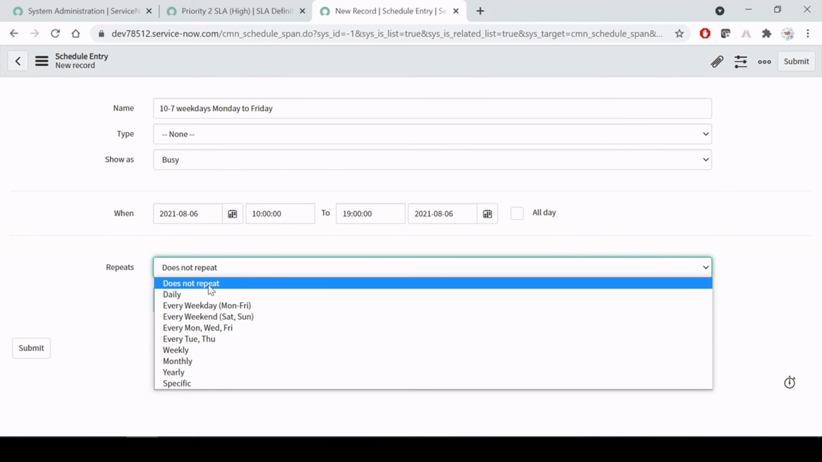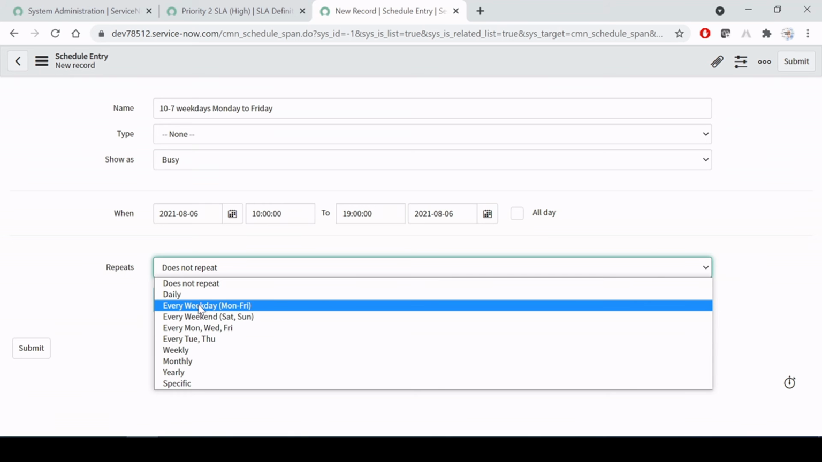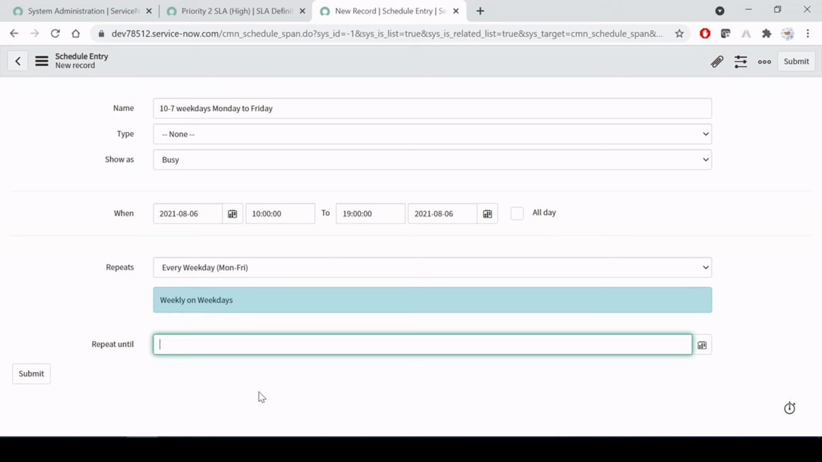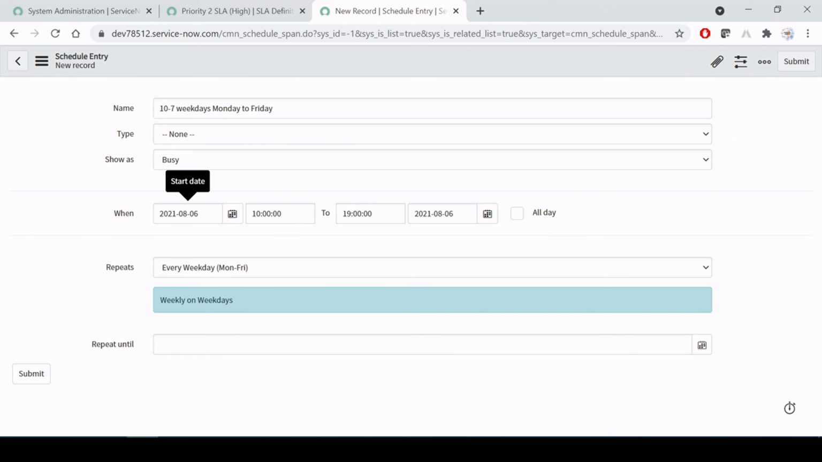Fine. And for the repeat, it should repeat only every weekday, Monday to Friday. I'm not putting any limit. Let's say your client is asking, hey, this schedule is only for 1 year, 2 years, or 5 years, then you can put a repeat until. As of now, it is not required. I'm just saving it. I hope you are clear with this. So here I just gave the timing 10 to 7, and it will only apply for the weekdays.